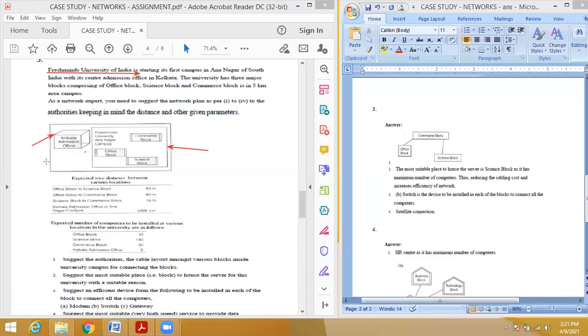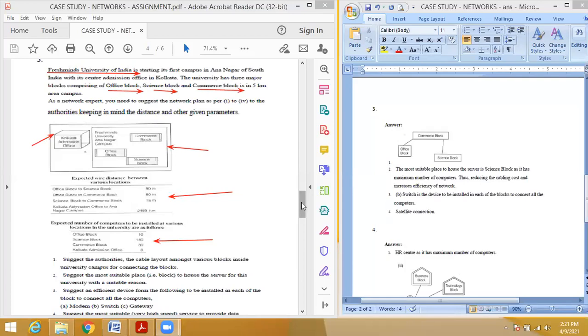West, yes. So what are the blocks? We are having office block, science block, commerce block in a 5 kilometer area campus. Okay, that is the campus. They are given a diagram. So within that, they are having three blocks: office, commerce, science block. Okay. So as a network expert, you have to answer the following questions. Okay. So they're given the tabular column for distance between every block, and the tabular column for number of computers present in every block.